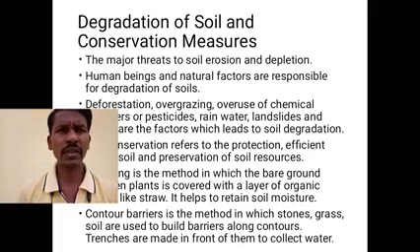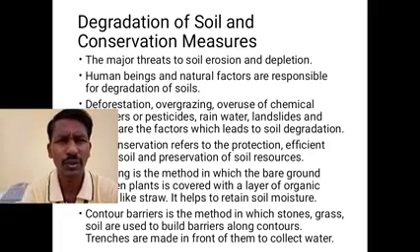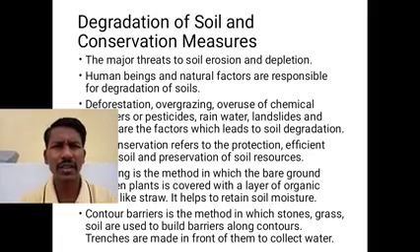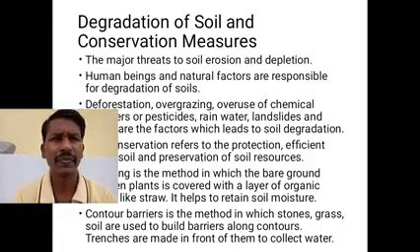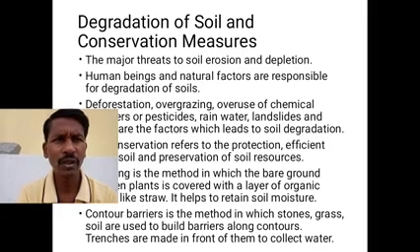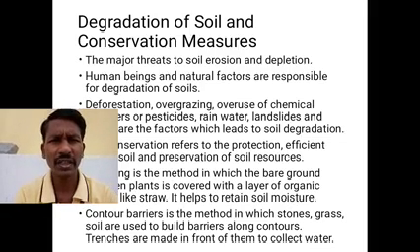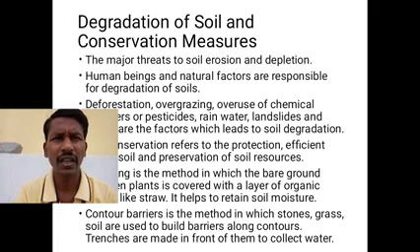The available resource in the form of soil is being depleted or degraded due to human factors as well as natural factors. The major threats that we are creating on the available soil resource are in the form of soil depletion and soil erosion.